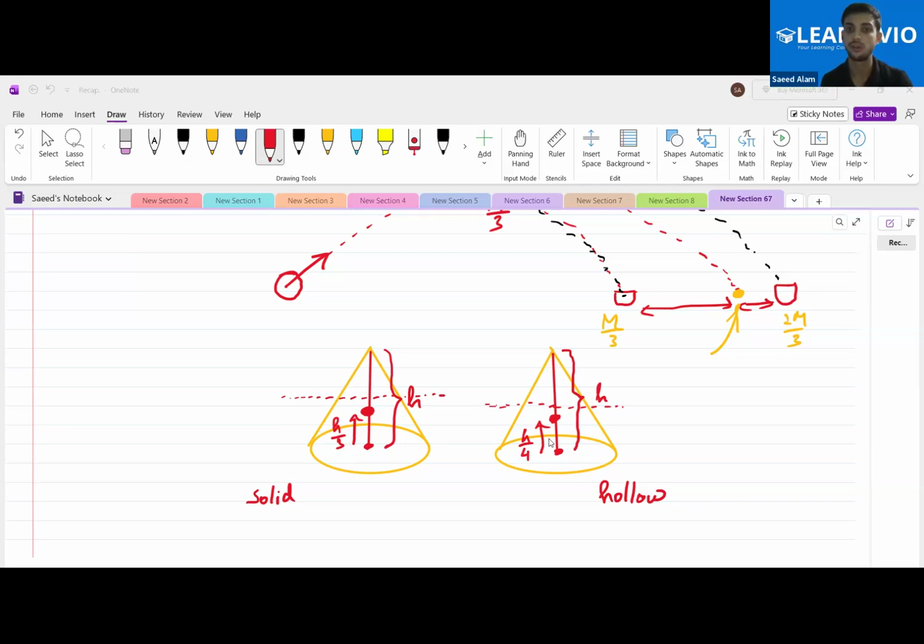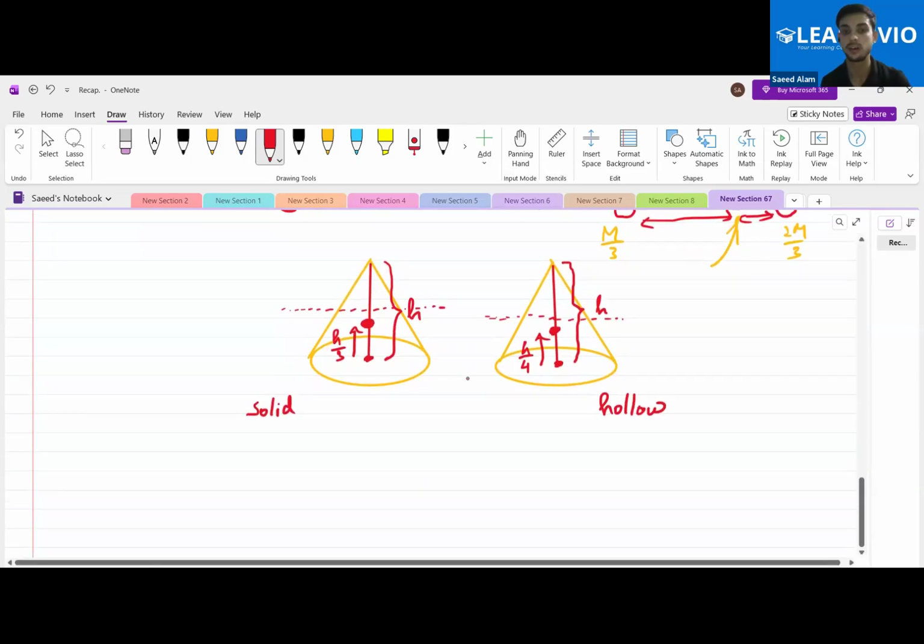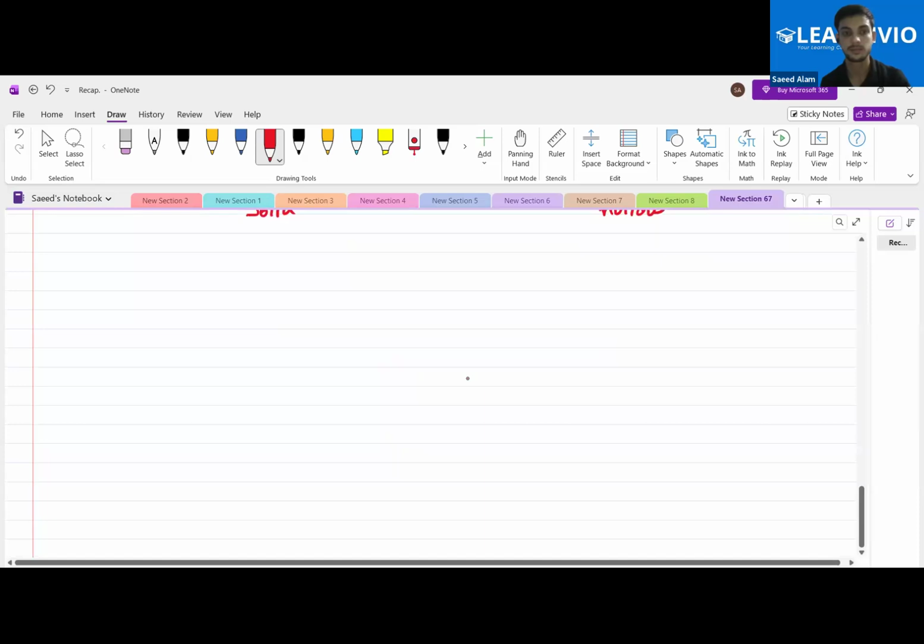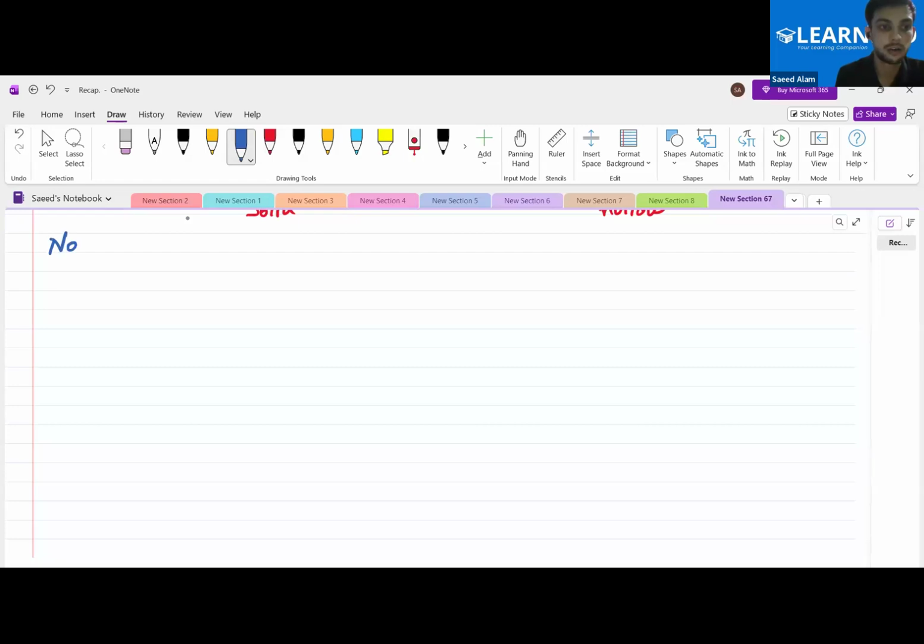These are some of the points which you should always remember. These are the two centers of mass for the solid and the hollow one. For the solid cone, the center of mass is at a height of h by 3 from the base, and for the hollow one, it is at a height of h by 4. Is this clear? Yes, sir.